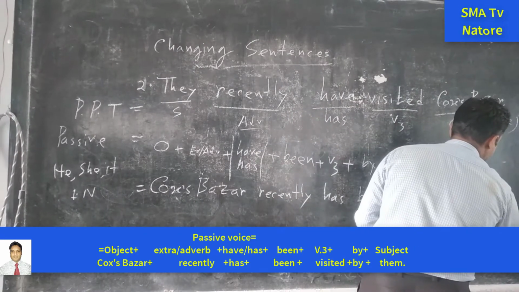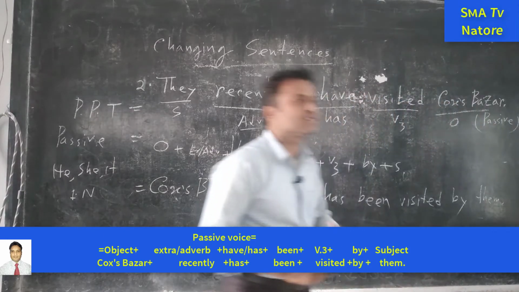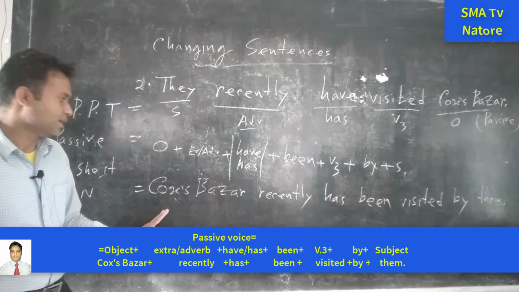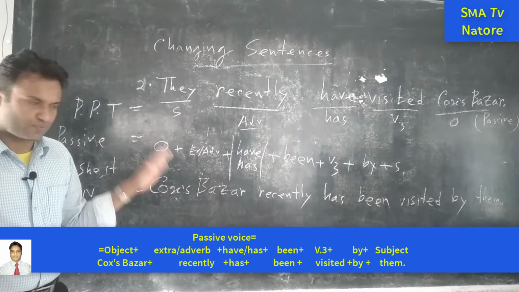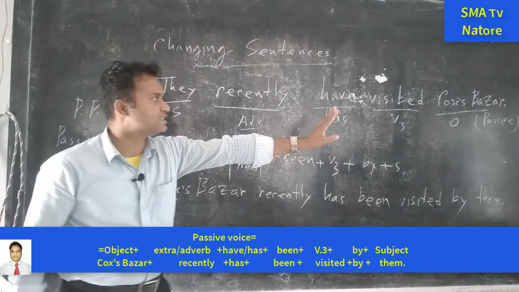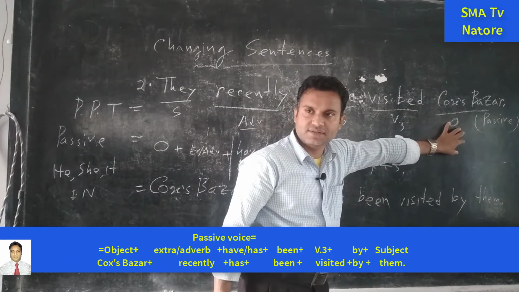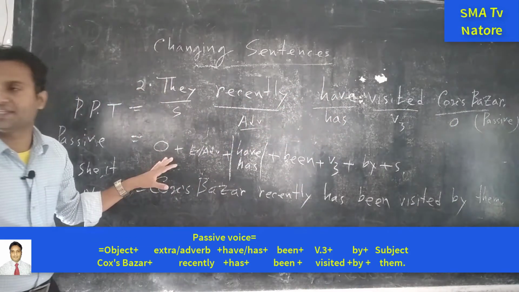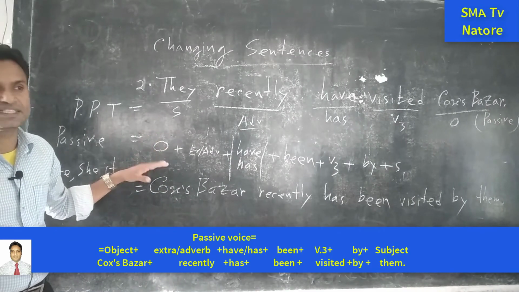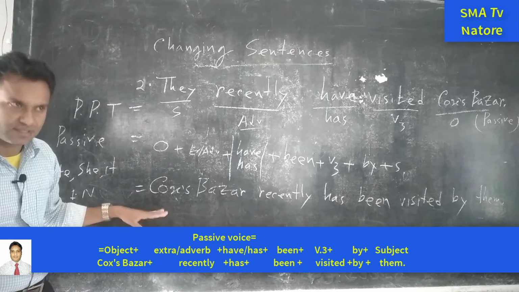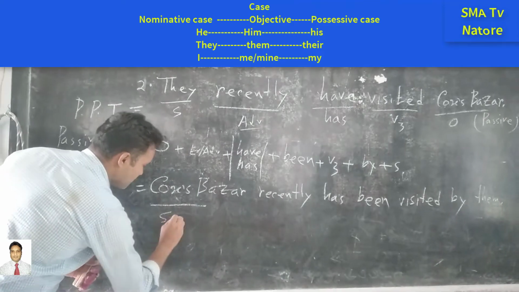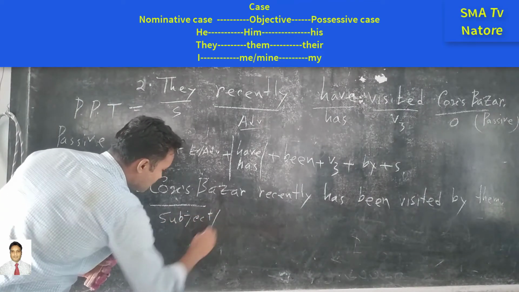Subject they, it becomes them, because this is the objective place and this one is the subjective place. But generally we are saying the object when we are going to understand this sentence. In that case we will take that this is the last part. For this reason this is the object place, and we are taking this object in this sentence. For this reason we are saying that at first we have to write down object place, but this is the place for what? Subjective place. This is the place for subjective. You know that subjective case, another name is nominative case.